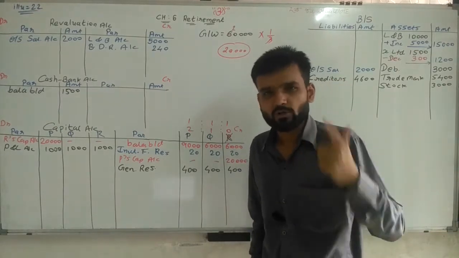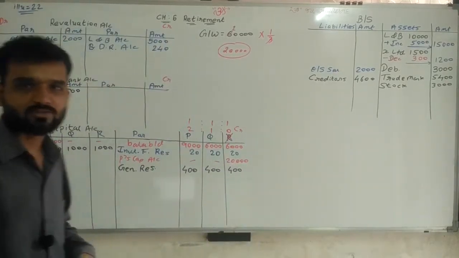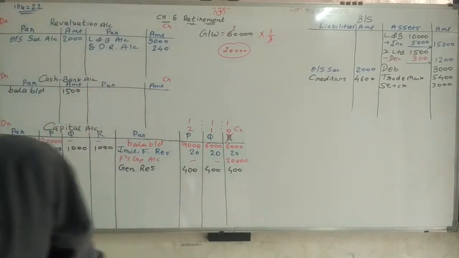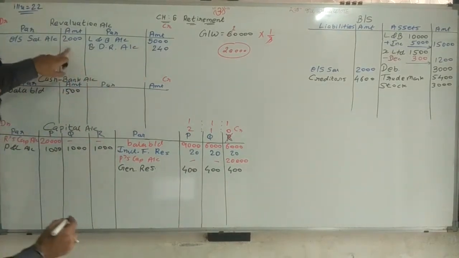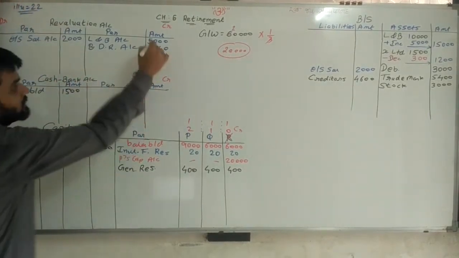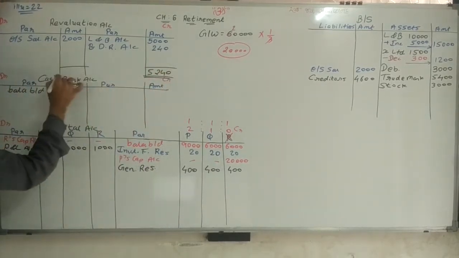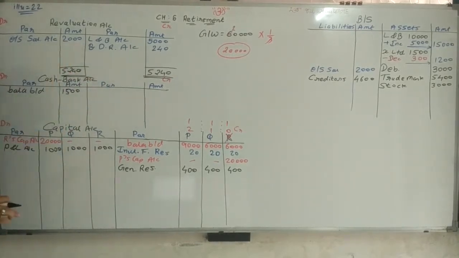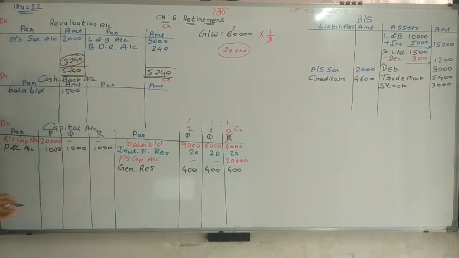So don't worry, doing the sum, and carefully see how to solve this adjustment. So first of all, I am closing the revaluation account. Now in the revaluation account, 240 and 5,000, here 2,000 is given. So 5,240 minus 2,000, we are getting 3,240 rupees only.